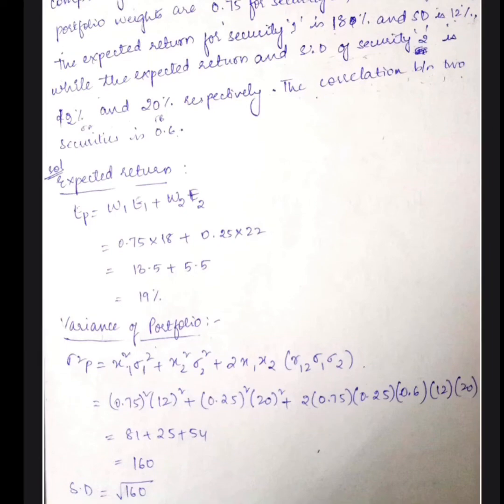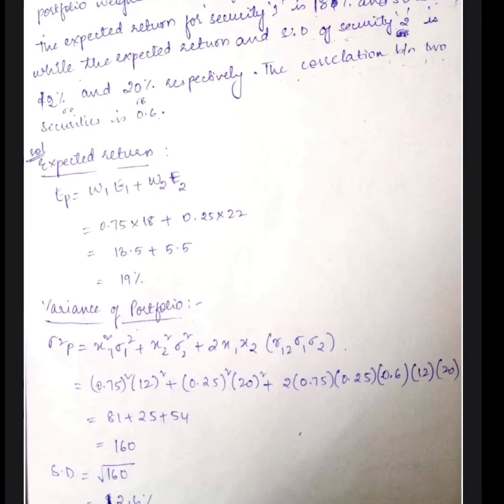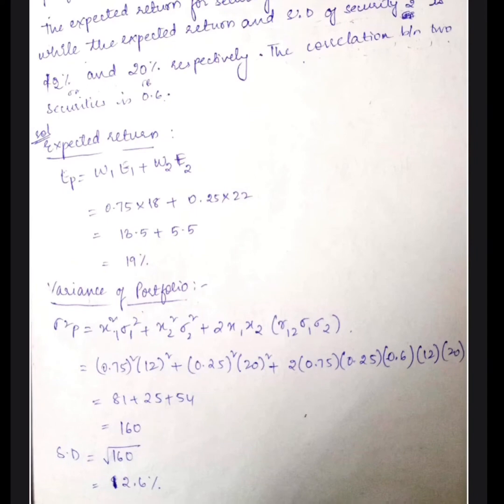So x1 is nothing but the weights, right? So it is 0.75 into standard deviation 1 is 12% plus 0.25 into standard deviation 2 is 20% plus 2 into x1 and x2, 0.75 and 0.25, into r12, which is nothing but the correlation, right? It is 0.6 into standard deviation 1 is 12 and standard deviation 2 it is 20. So if you multiply this, you get 160. So the variance of portfolio is 160.